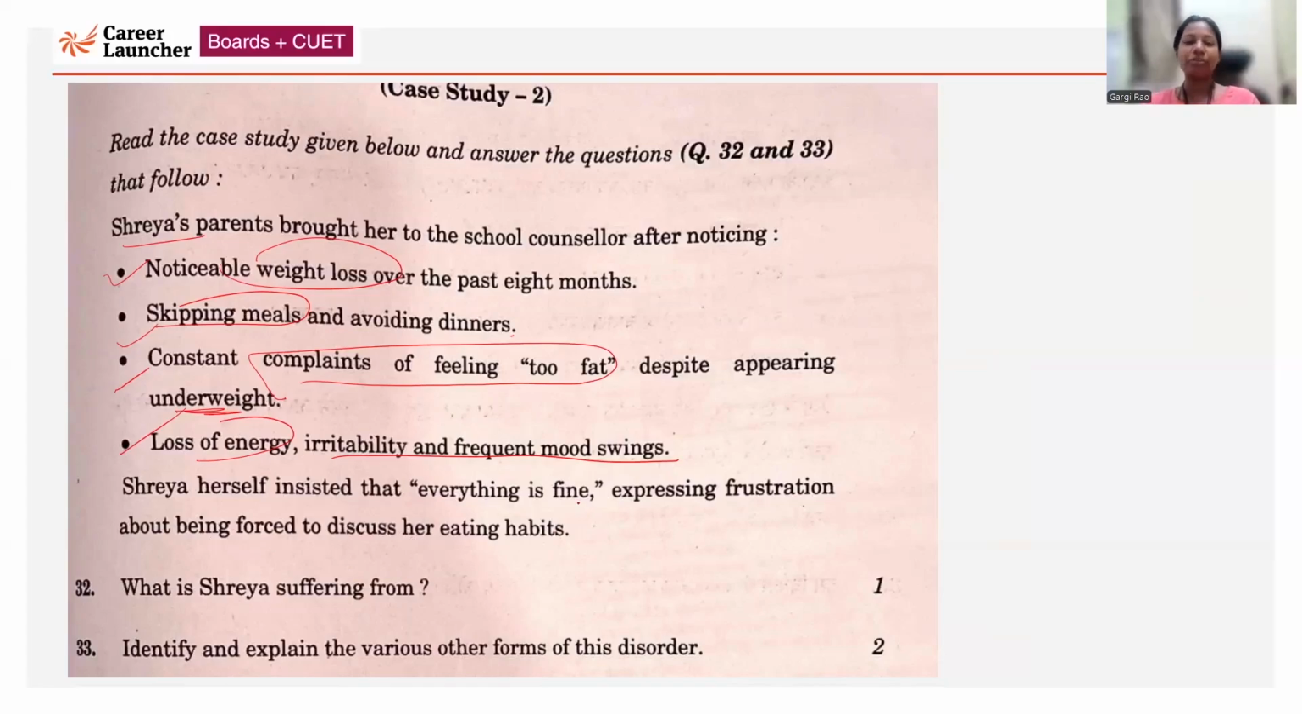What is Shreya suffering from? So it is anorexia nervosa. And then, identify and explain the various other forms of this disorder. So you have to identify, not only name them, but explain them. The major classification is eating disorder, and within this, the other two are bulimia nervosa and binge eating. So here what we have to do is mention and also explain how anorexia nervosa is different from bulimia nervosa and how it is different from binge eating, which you can effectively do, right?